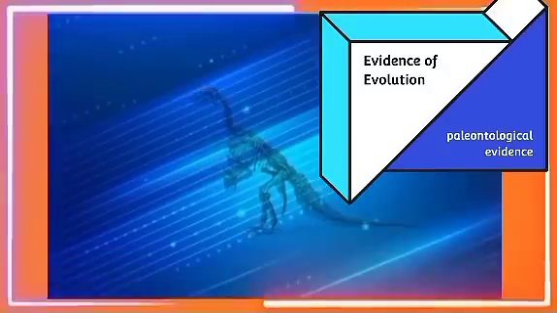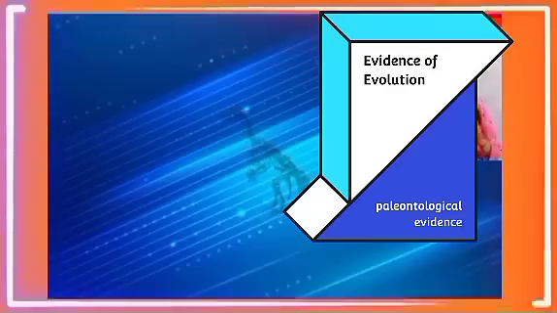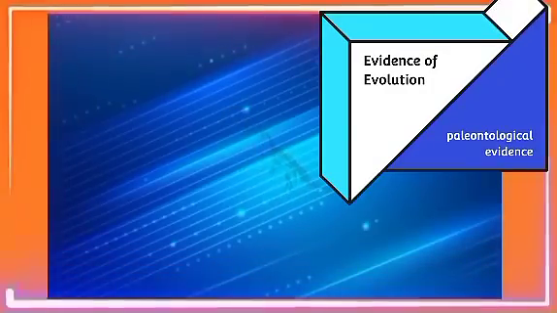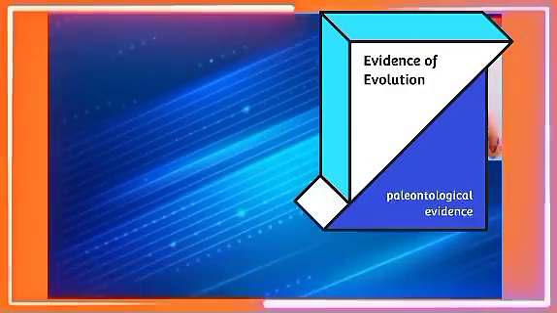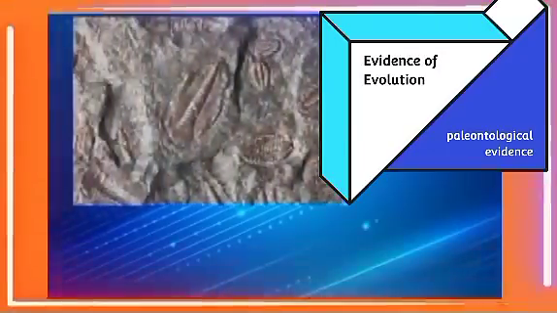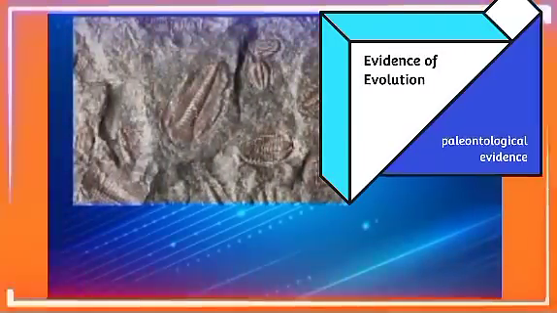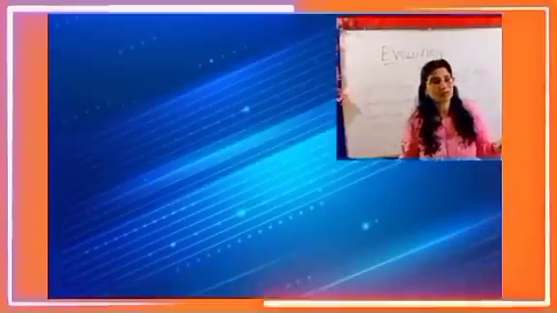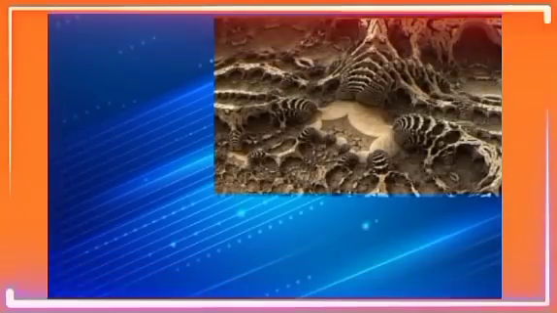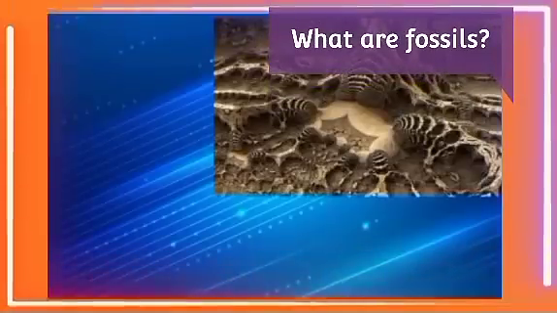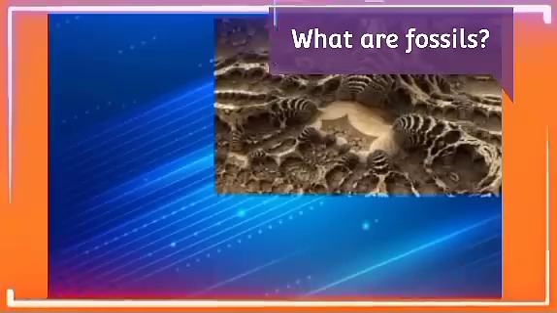This evidence stated that there was the formation of fossils, and this helped us to understand that really at one time there were some organisms that resulted into some other life forms, and this evidence was seen in fossils. What are fossils? Fossils are the remains of the hard parts of organisms.